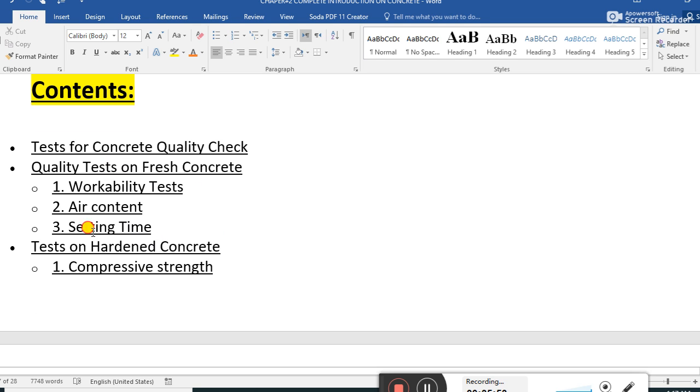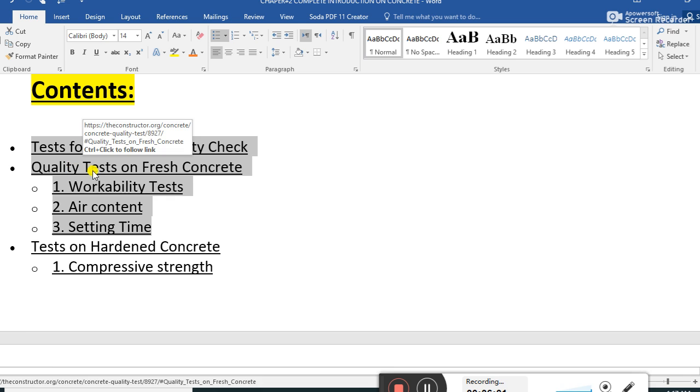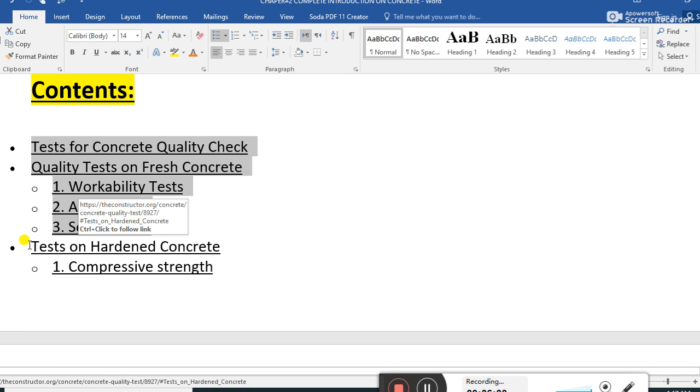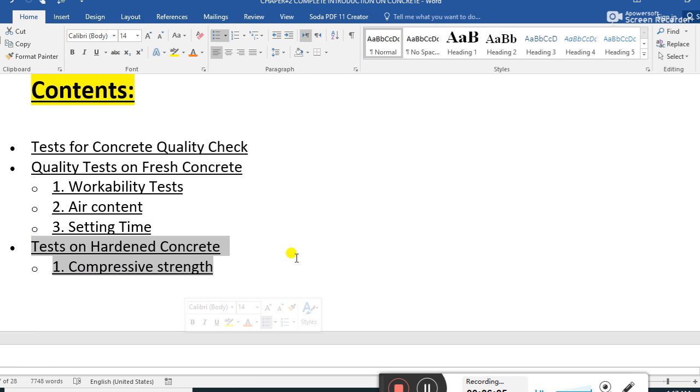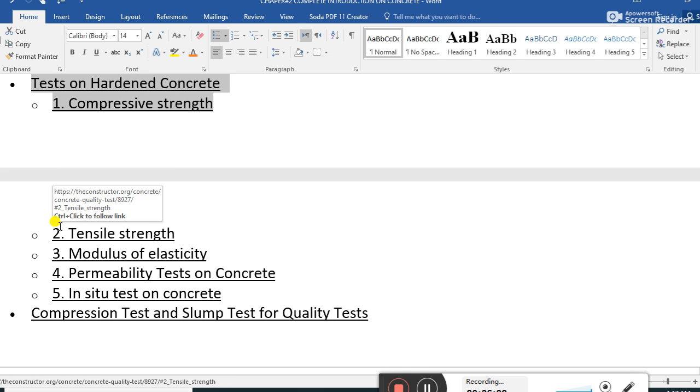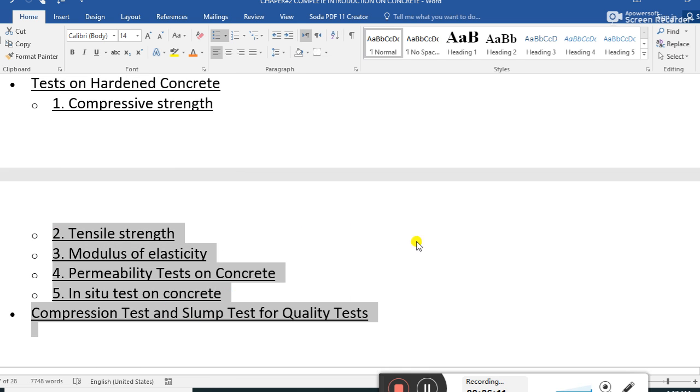Tests on hardened concrete: compressive strength test, tensile strength, modulus of elasticity, permeability test, in situ test on concrete, compression test, slump test.